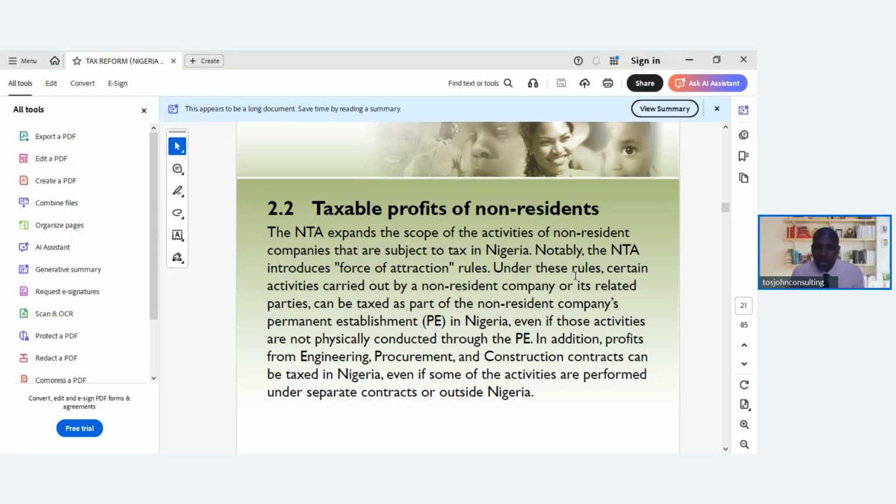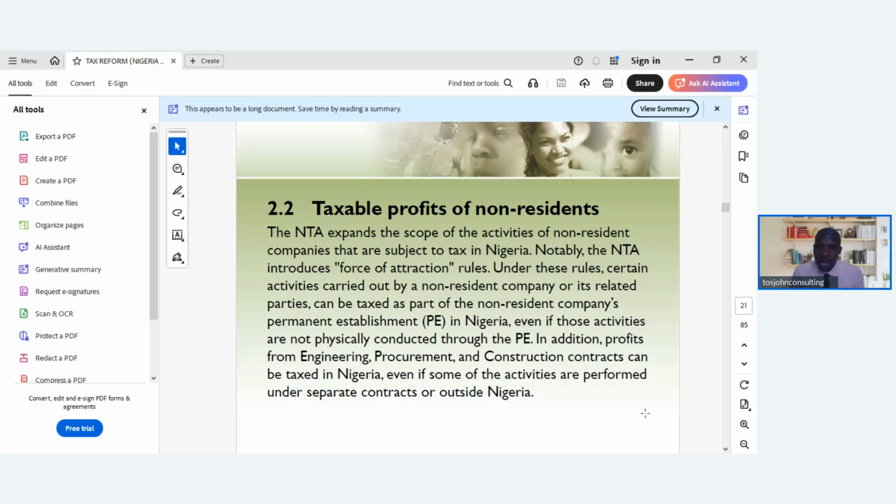Under these rules, certain activities carried out by a non-resident company or its related parties can be taxed as part of the non-resident company's permanent establishment in Nigeria.